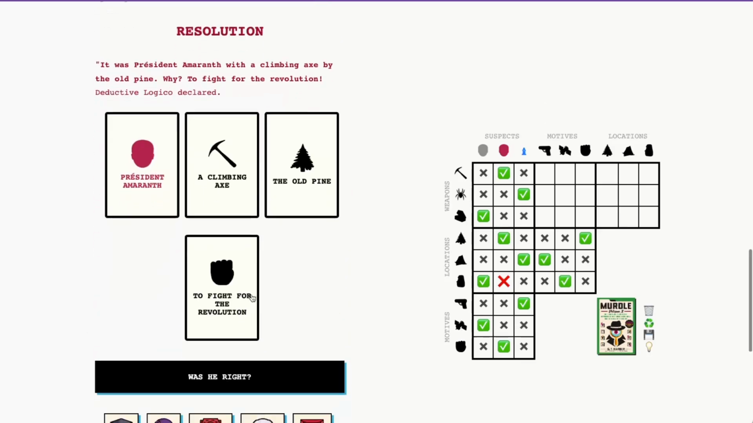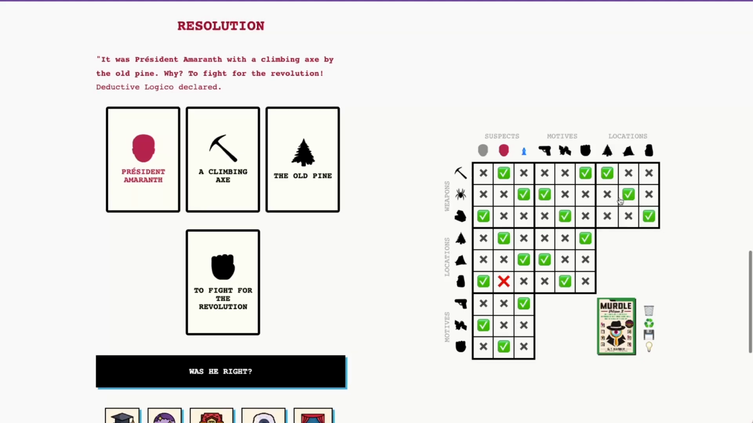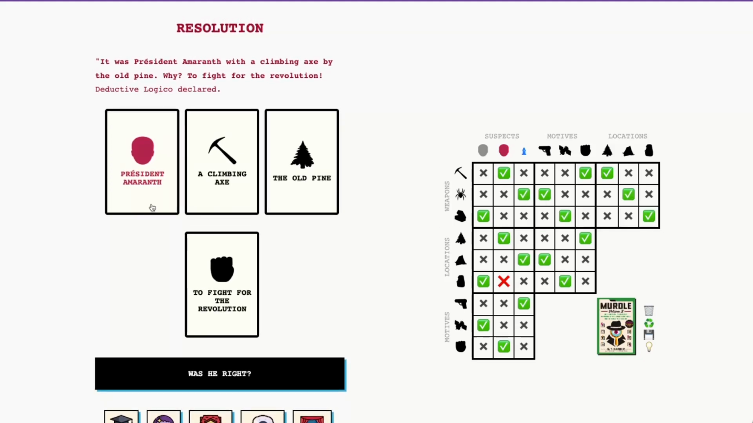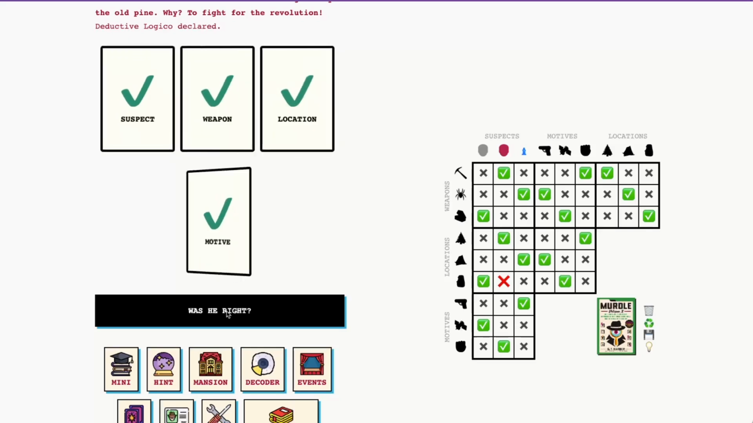So I'm going to flip this over, but before I submit, I'm just going to take an extra moment, fill out the rest of my detective's notebook, and make sure everything's looking correct. Okay, everything's all set. So again, we have President Amaranth with a climbing axe by the old pine to fight for the revolution. Let's go ahead and see if we were right. All right, we were right.